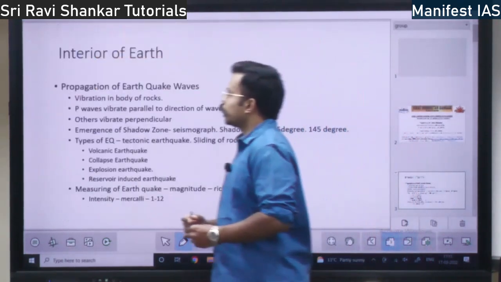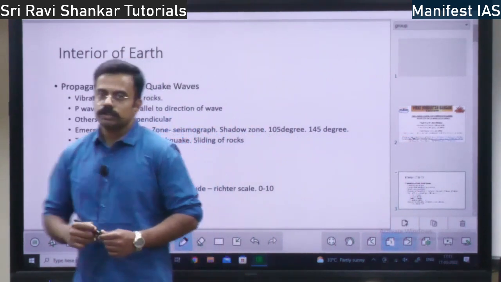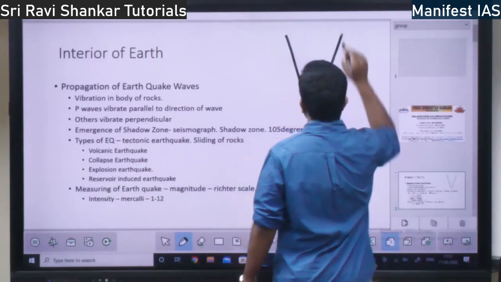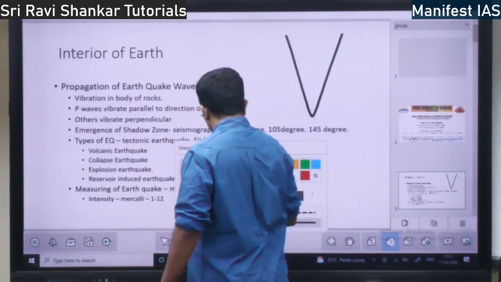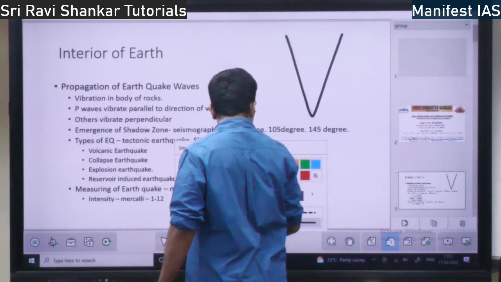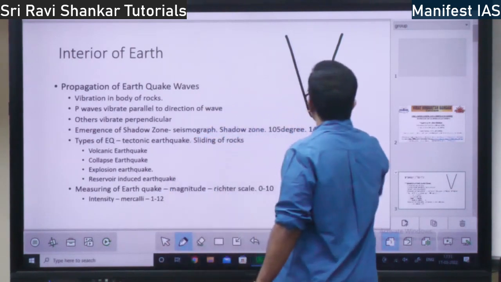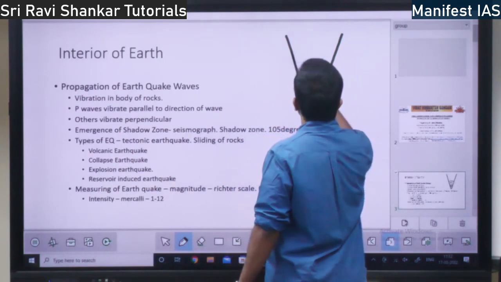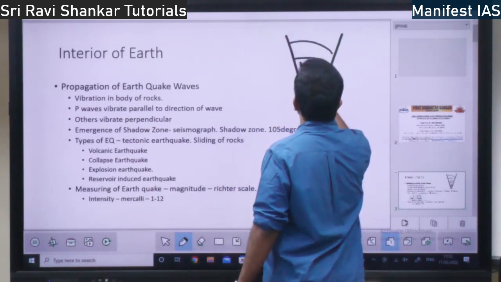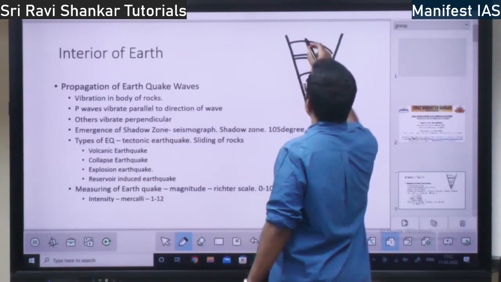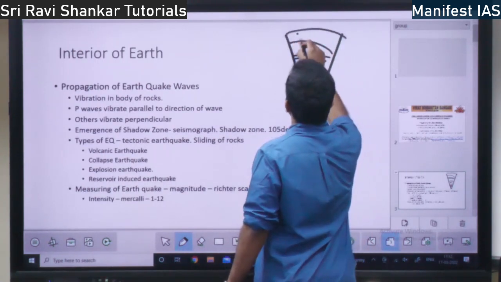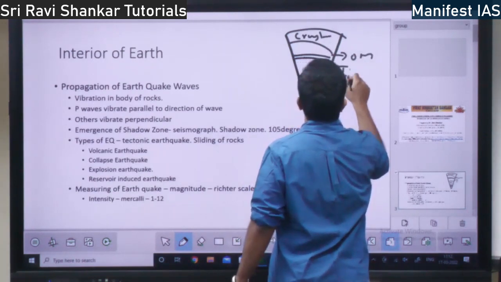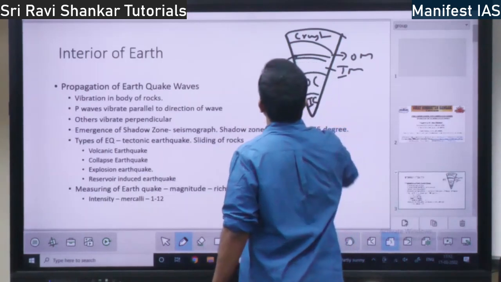So we were talking about the interior of the earth. If you take the cross section, it is actually like this. First there will be the inner core, then the outer core, then you have the mantle, inner mantle and outer mantle. In between you have the asthenosphere, and over that you have the crust.